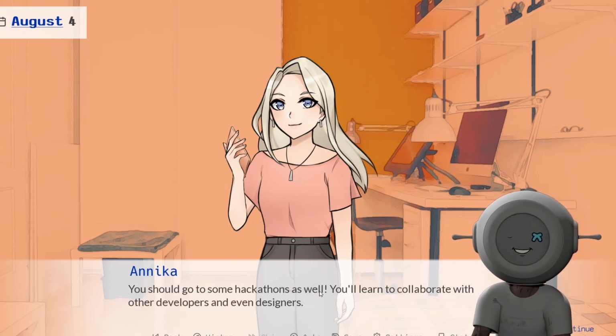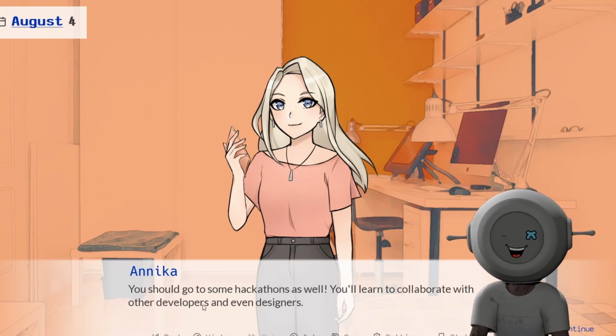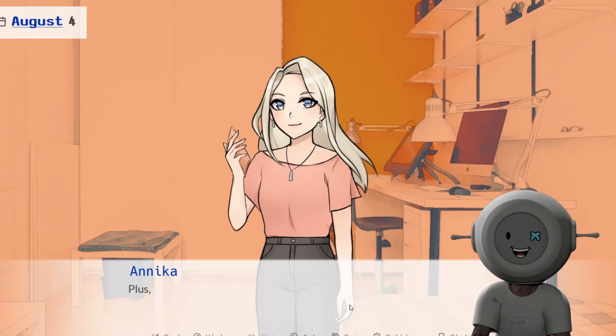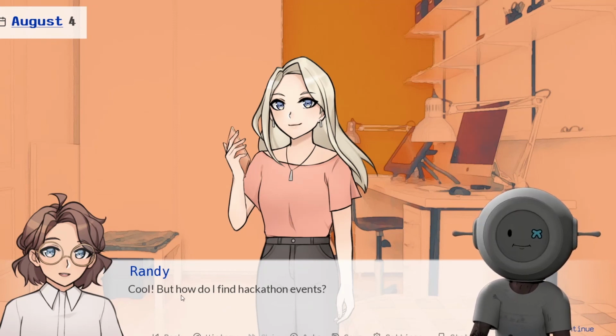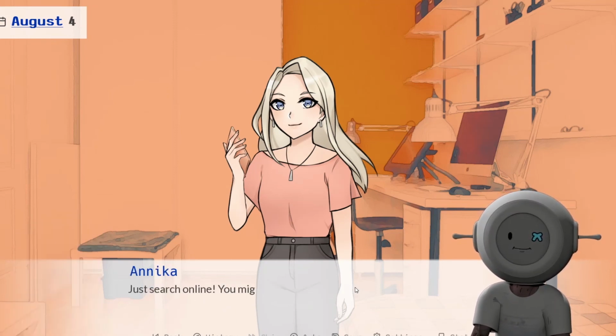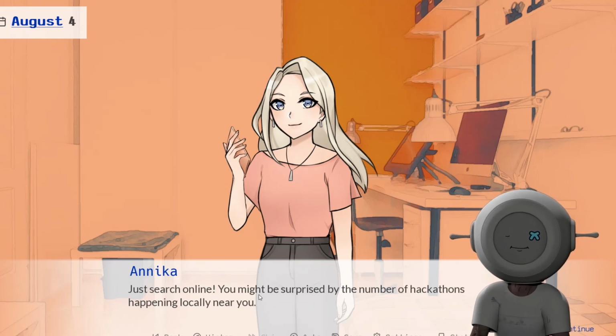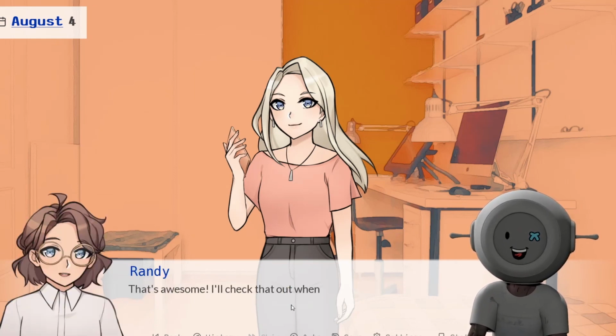You should go to some hackathons as well. You'll learn to collaborate with other developers and even designers. Plus, hackathon projects look great on your resume. Anyway, cool. But how do I find hackathon events? Just search online. You might be surprised by the number of hackathons happening locally near you. Whatever.